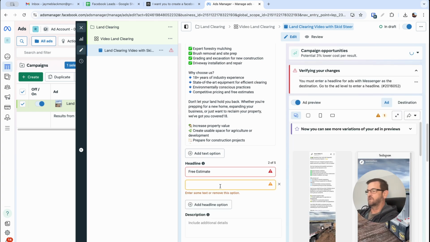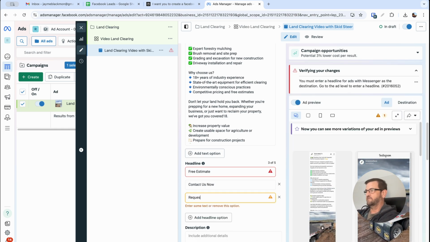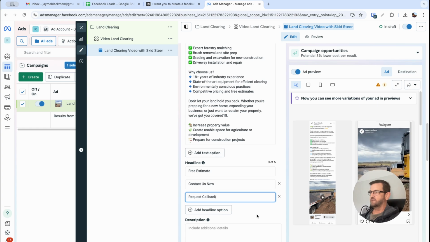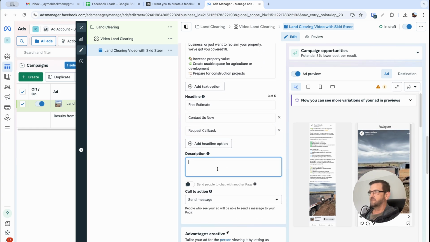You can do contact us now. You can do request call back. You know, any type, it'll test these and figure out which one is the best option for people based on their interaction. And then description here, you can just put free estimate.